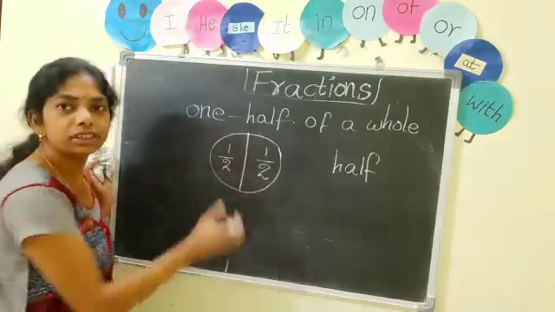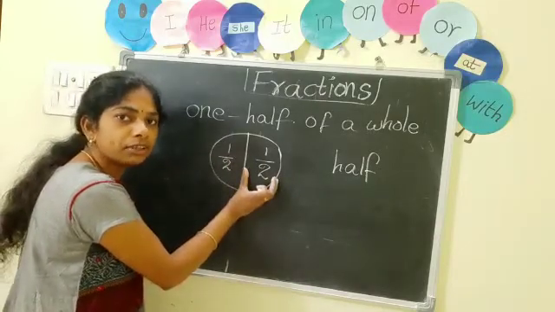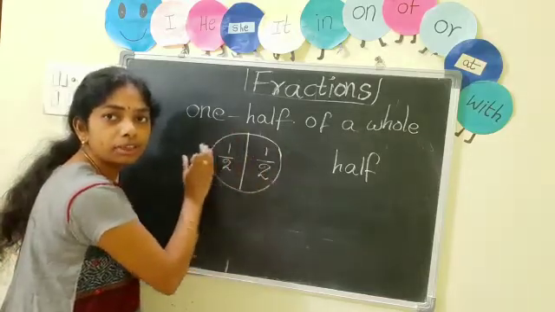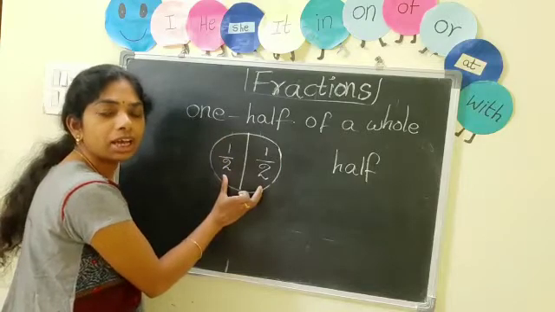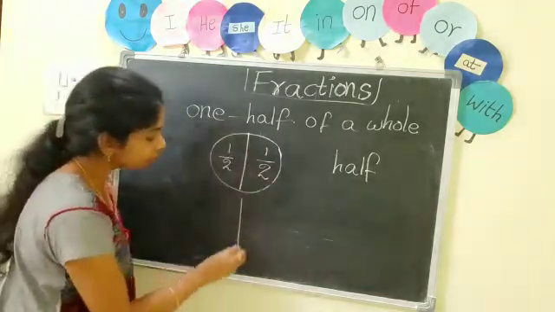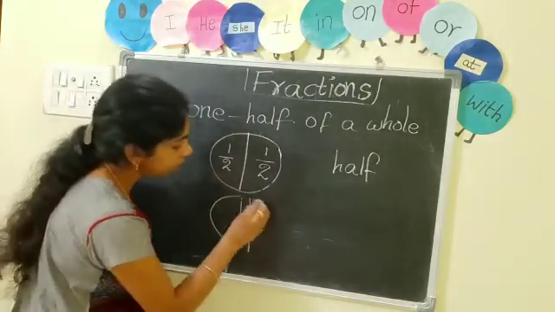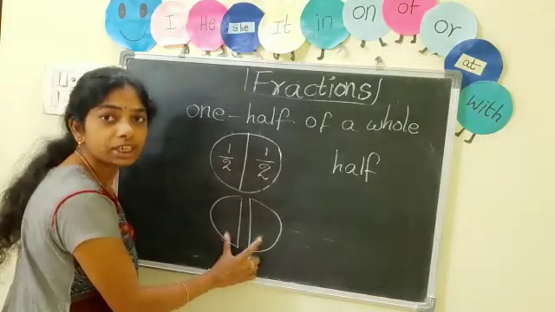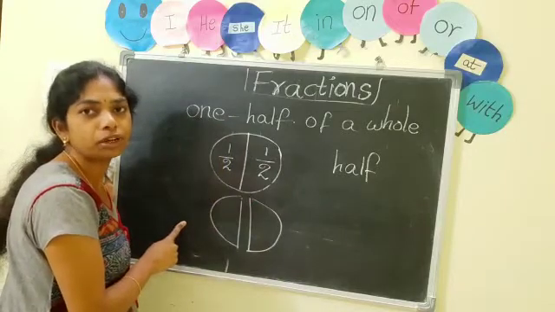This part's value is 1/2, and this part's value is 1/2. When you combine these two halves, again it will make a whole thing. See, this is 1/2 and this is 1/2. When you join these two halves, again it will make one whole. Remember this point, children.